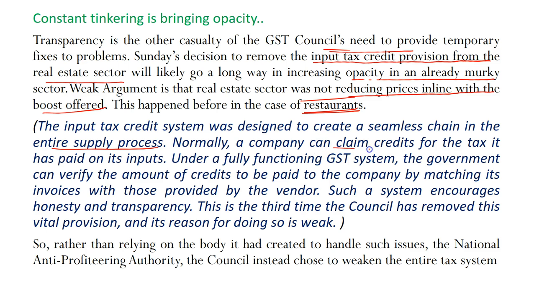Normally, a company can claim a credit for a tax it has paid on its input. Under a fully functional GST system, the government can verify the amount of credit to be paid to the company by matching its invoice with those provided by the vendor. Such a system encourages honesty and transparency. This is the third time the council has removed this vital provision, and its reasoning is so weak. So rather than relying on the body it has created to handle such issues, that is the National Anti-Profiteering Authority, you should remember this, the council instead chose to weaken the entire tax system.